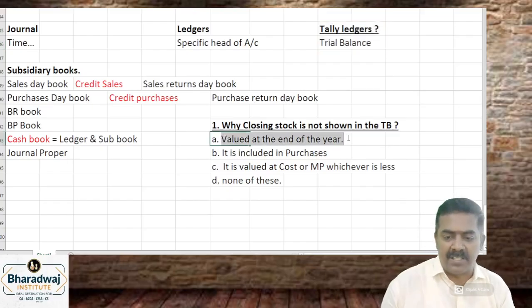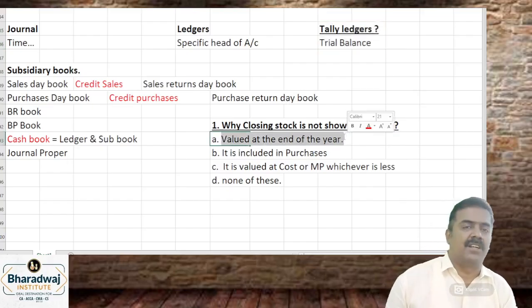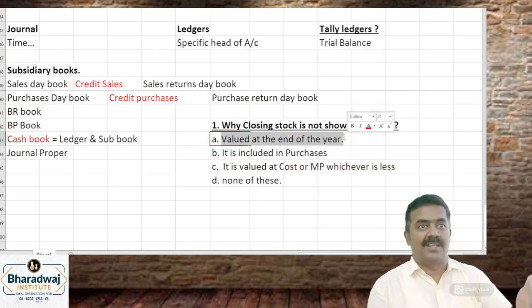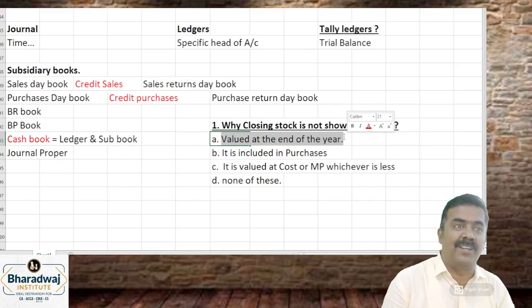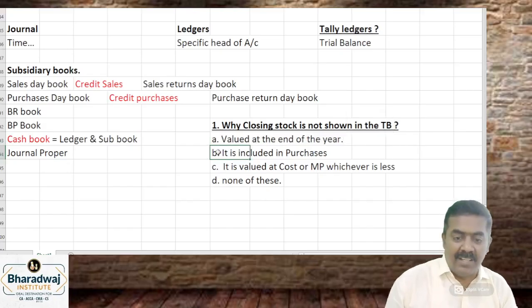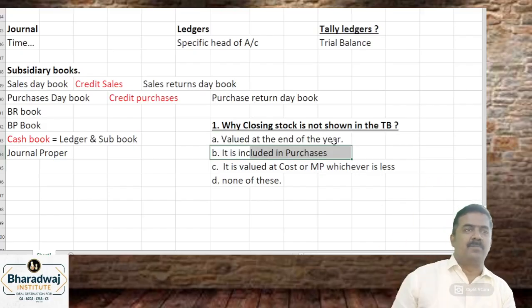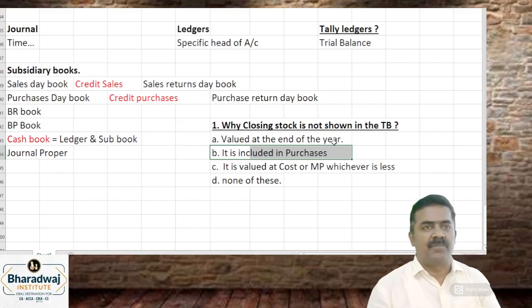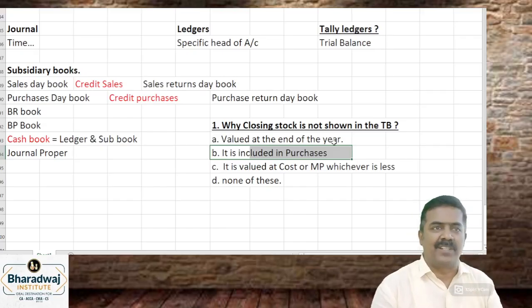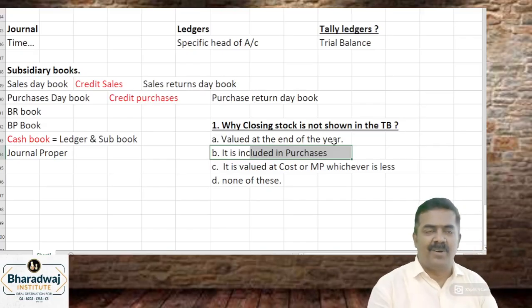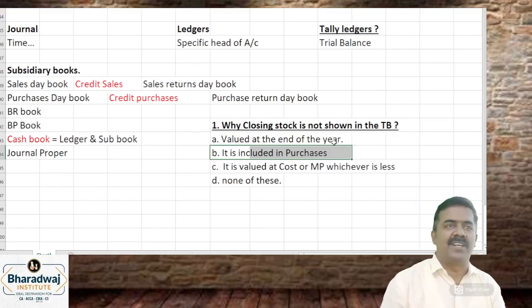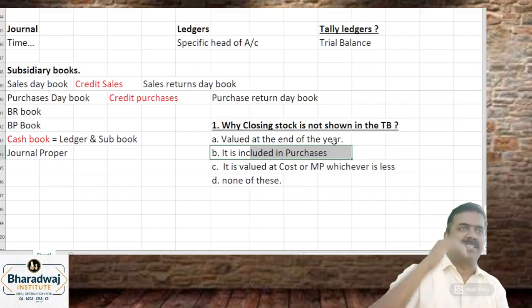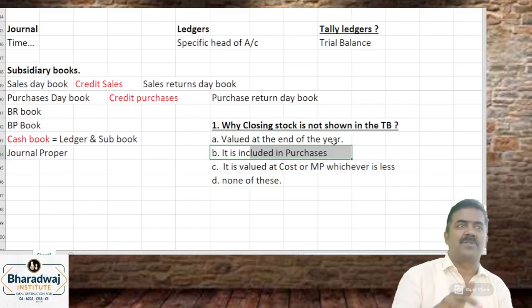So option A is not a correct option. Valued at the end of the year is not correct, because all other assets and liabilities are valued at the end of the year only. Okay, it is already included in purchases. When you purchase stock, what entry do you pass? For example, take a rice merchant who purchases 1000 bags of rice. Purchase account debit to cash. If 200 bags of rice remain at the end of the year, the purchases of 1000 bags already include these 200 bags.